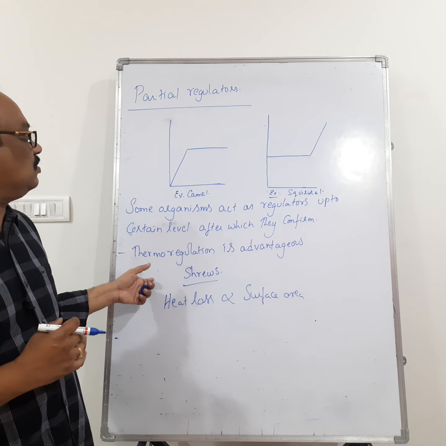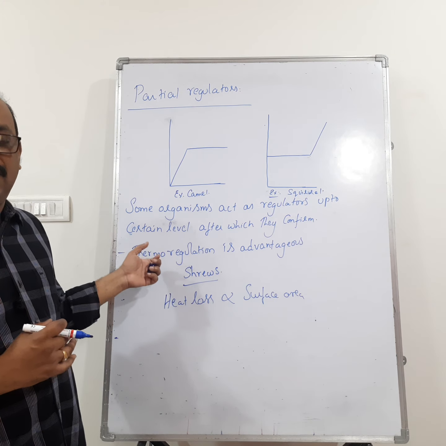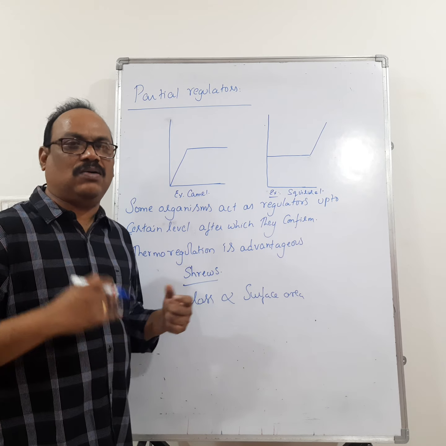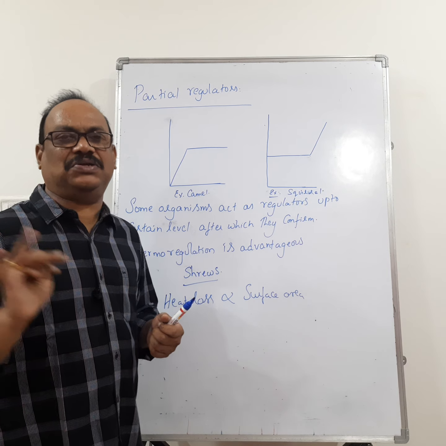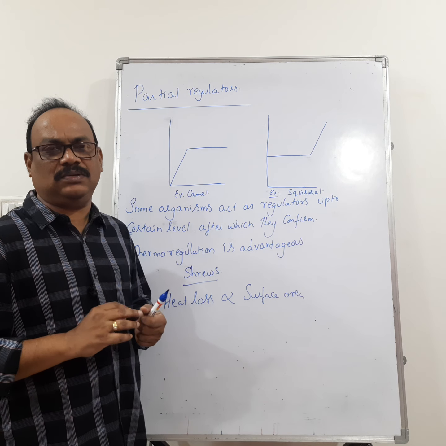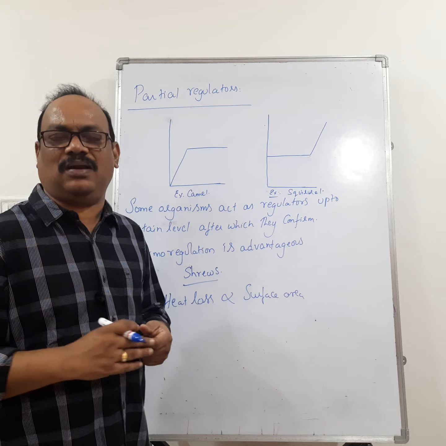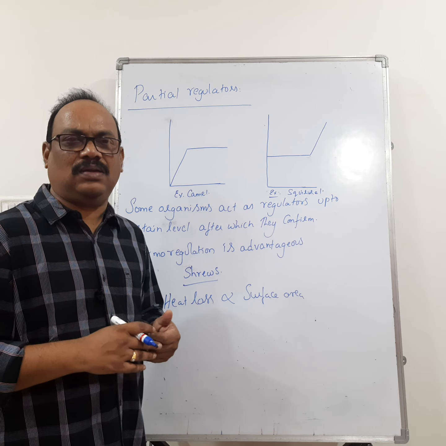So this completes partial regulators also. So we have completed three: regulators, conformers, and partial regulators. Let us see the remaining adaptations in the next class. Okay. Thank you very much.